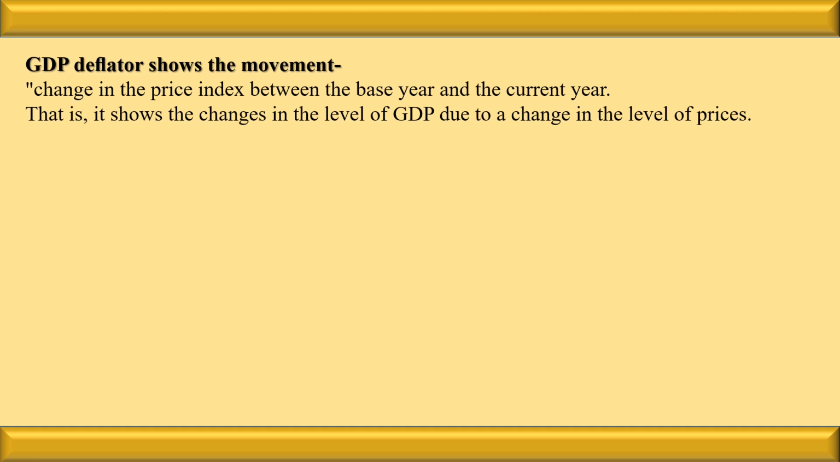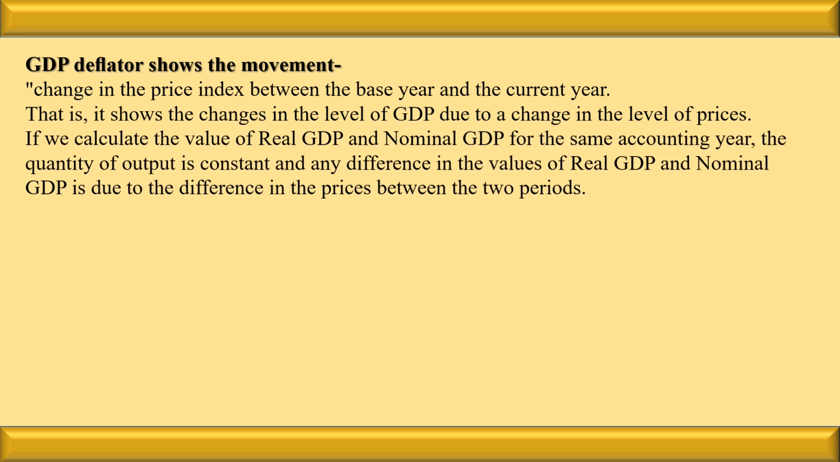In a very simple word, we can say that the GDP deflator shows the changes in the level of GDP due to the change in the price level. Or in a very simple word, we can say that the GDP deflator shows the change in the price between the base year and the current year. So what does the GDP deflator tell? The GDP deflator tells the difference between the prices of the real GDP and the nominal GDP. Clear?